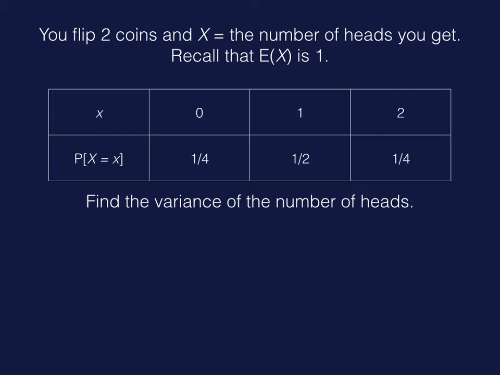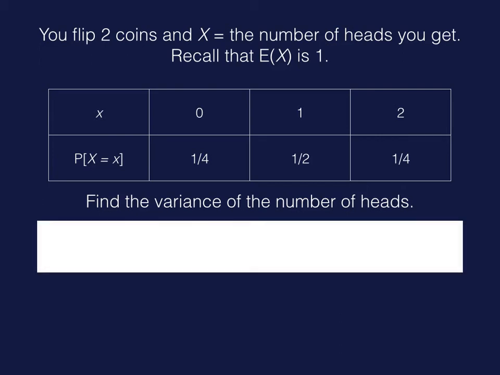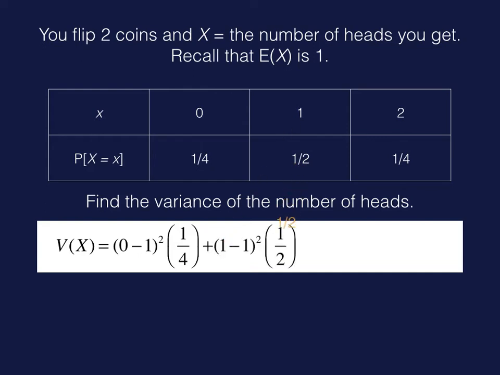Okay, so remember that the mean, as we saw earlier, is 1. So to calculate variance, I'll start with the first formula. So we start with 0 and its probability. You subtract the mean, square it, times its probability, add that to 1, subtract the mean, square it, times its probability, and then 2, subtract the mean, square it, times the probability.